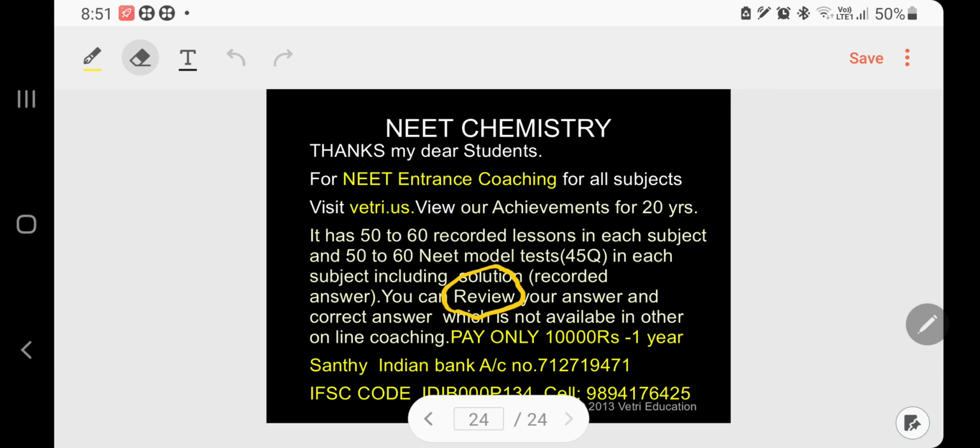Any brilliant student can easily score 600 plus by joining with us. We are charging only 10,000 rupees per year. That is another most important point, to help poor people, specifically poor people. We are charging only 10,000. Others are collecting 1 lakh to 1.5 lakhs. We are charging only 10,000 rupees per year.